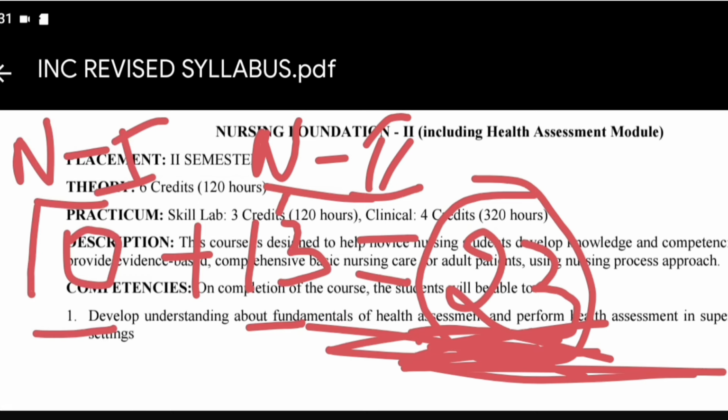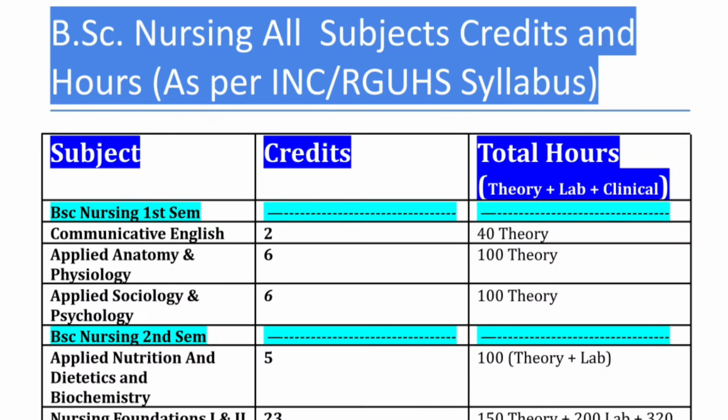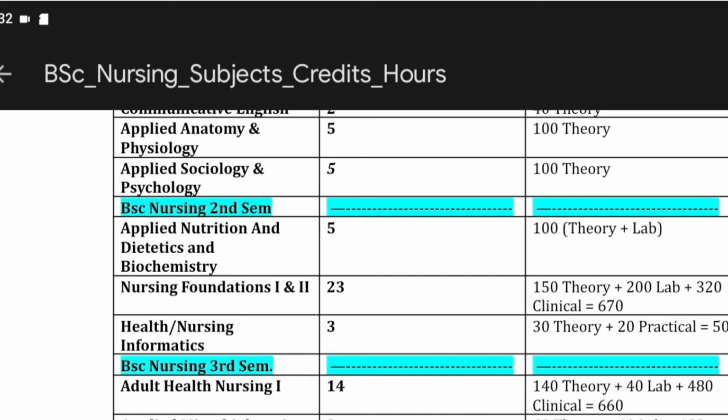Total 23 credits will be there in both nursing foundation first and 2 subjects, so that we will add in your mark sheet. As we can see here, nursing foundation first and 2 will be 23. So like this you can find out your credits, how credits are given, and from where the credits are given. You will get more information about that if you want to know.